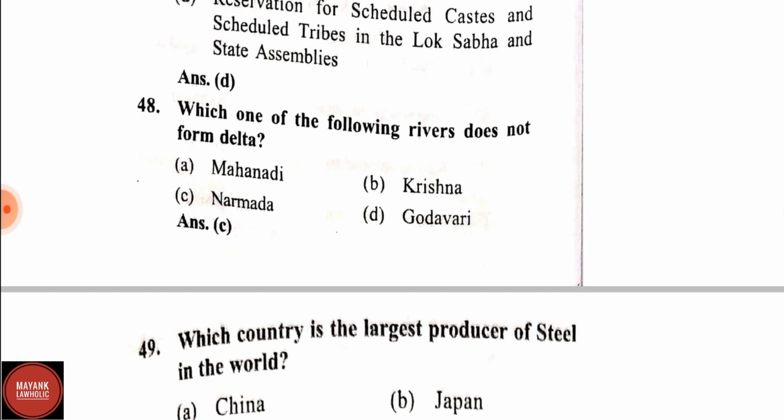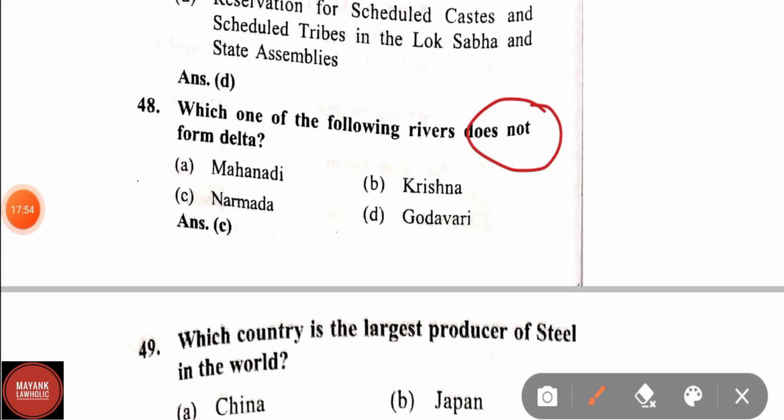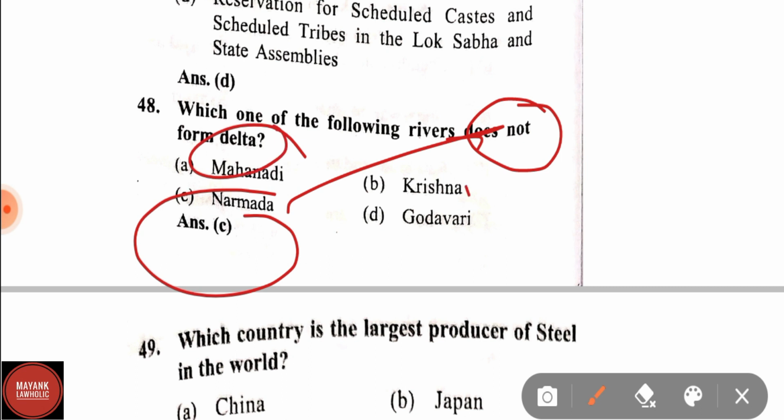Question number 48. Which one of the following rivers does not form a delta? Options are Mahanadi, Krishna, Narmada, Godavari. Narmada is the river which does not form a delta. Other rivers like Mahanadi, Krishna, Godavari, they form a delta.